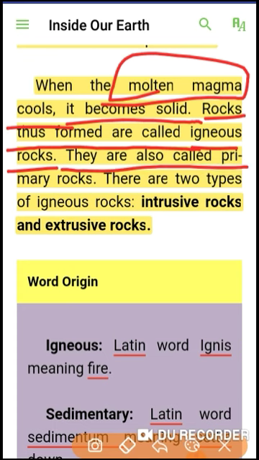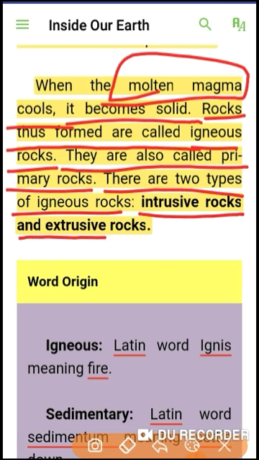They are also called primary rocks. Means igneous rocks are also called primary rocks. There are two types of igneous rocks, intrusive rocks and extrusive rocks.